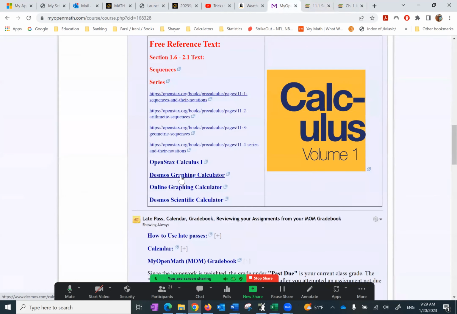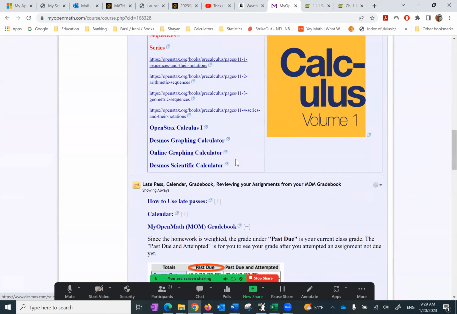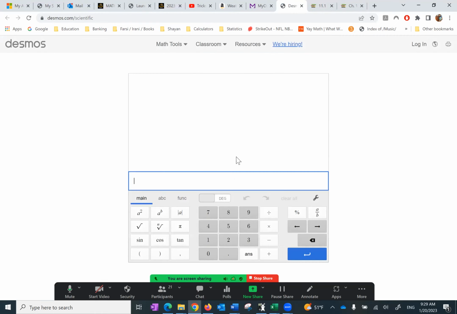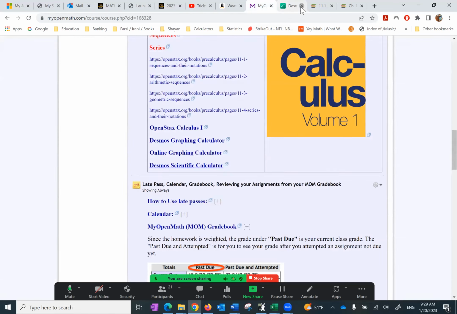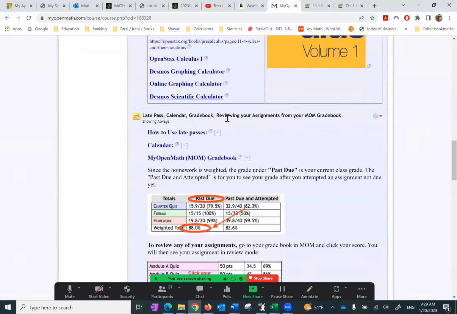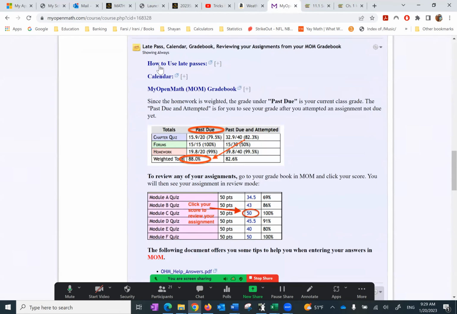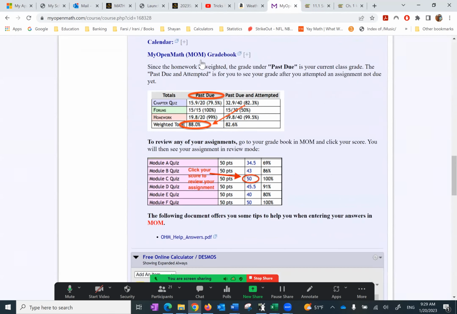Then we have graphing calculators, online graphing calculators, scientific calculators. Everything you need, I have them here for the sake of argument. If you click on that, this is a scientific calculator. You don't have to pay a penny for anything, including your calculators. Okay. Then the next one says, okay, about the late pass, calendar, grade book.